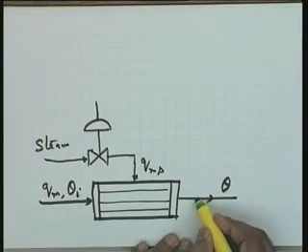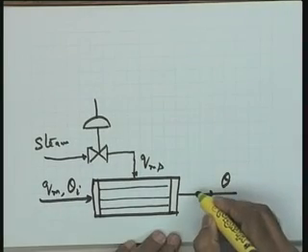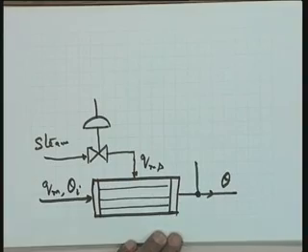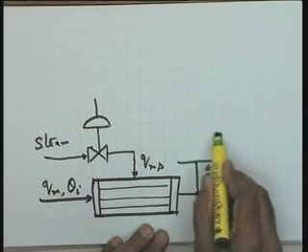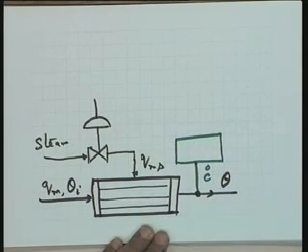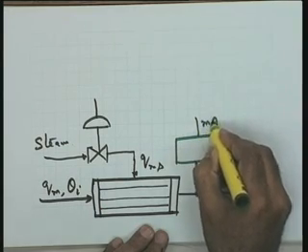The very first thing I will require is a suitable sensor. Let me assume that I am going to use a thermocouple, but alternative sensors are also possible, and through some of the tutorial problems I will try to convey the message on the alternative sensors used in industry. But now for this particular diagram, let me take the thermocouple. So degrees centigrade is the input, and here is a suitable signal conditioner. Signal conditioner output should be, I am taking now milliamperes directly.